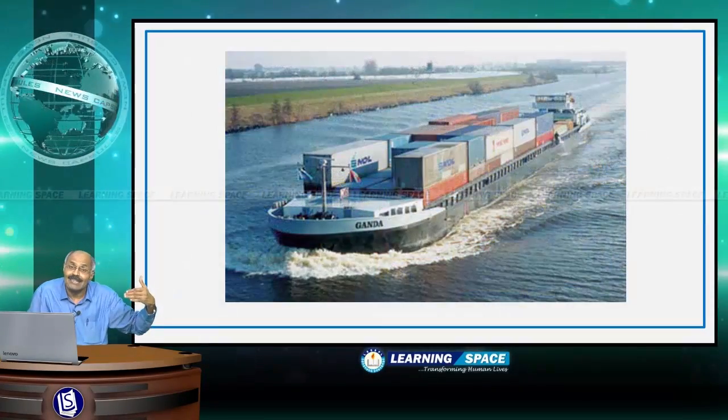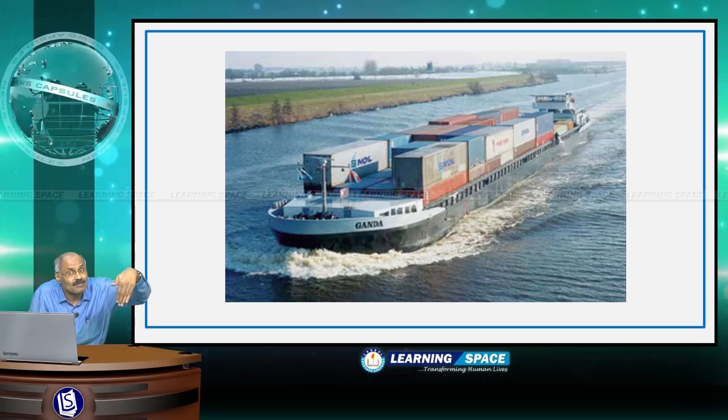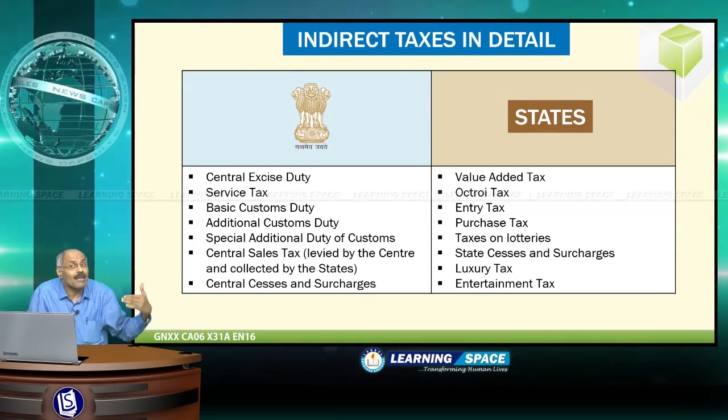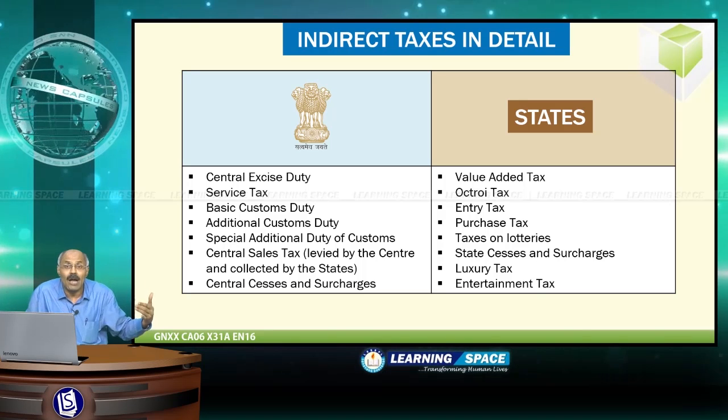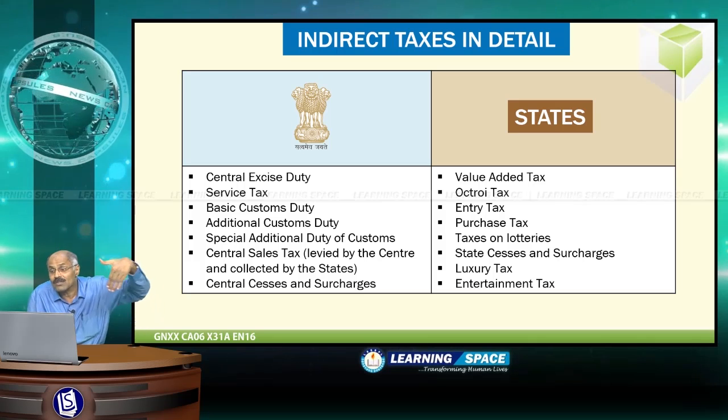Then service tax, please look at this restaurant. If you are taking lunch in this restaurant, you have to pay service tax. So the service tax is levied on the services. Then basic customs duty on the goods imported, we have to pay basic customs duty. Then additional customs duty, this is a special type of customs duty, just like countervailing duty. Similarly, we have special additional duty of customs.